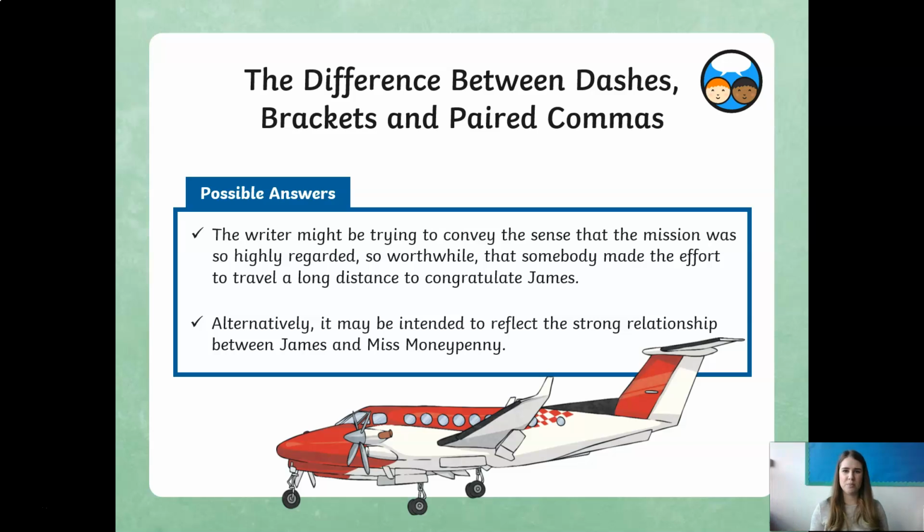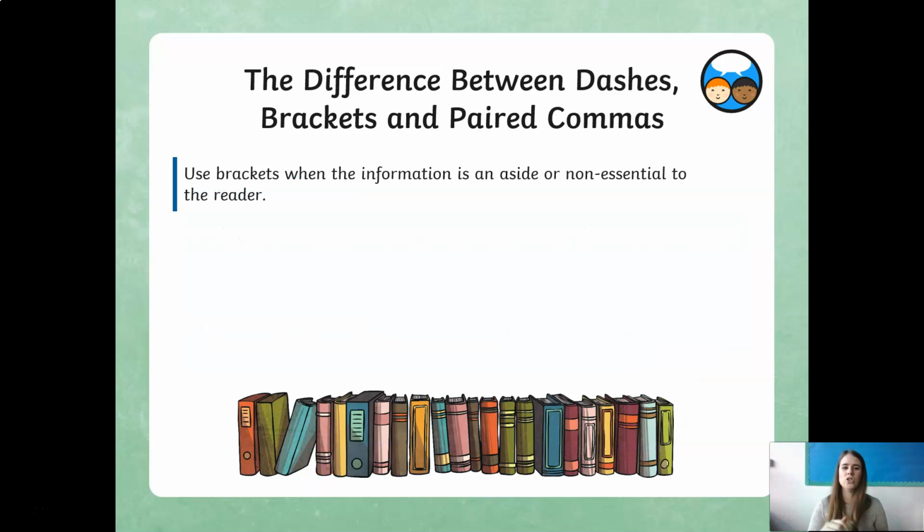If we were just to add it into brackets and just took it out, there's no importance. There's nothing to signify that Miss Moneypenny and James know each other really well, or they've been working together really long and they care about each other, because that's just chucked away information. It's just extra. But here it's an integral part of the story because she wants to symbolize something that's very important to them because it's an ongoing relationship.